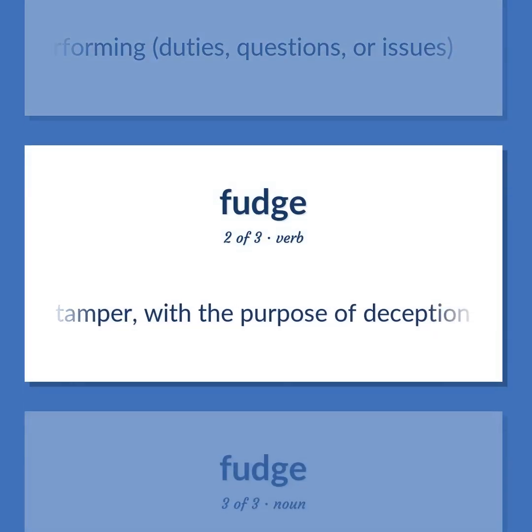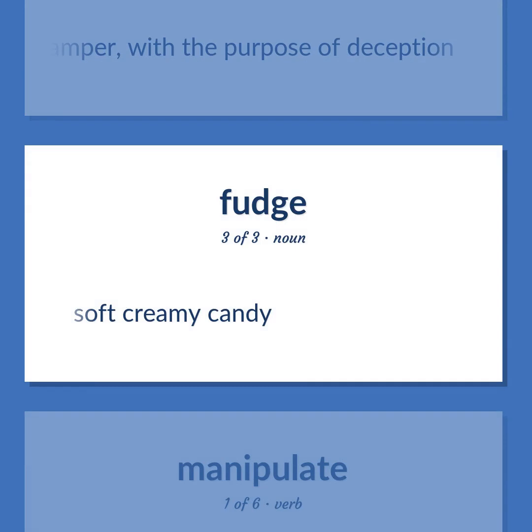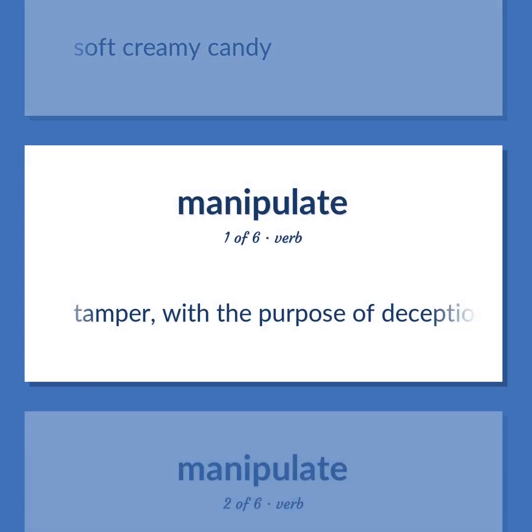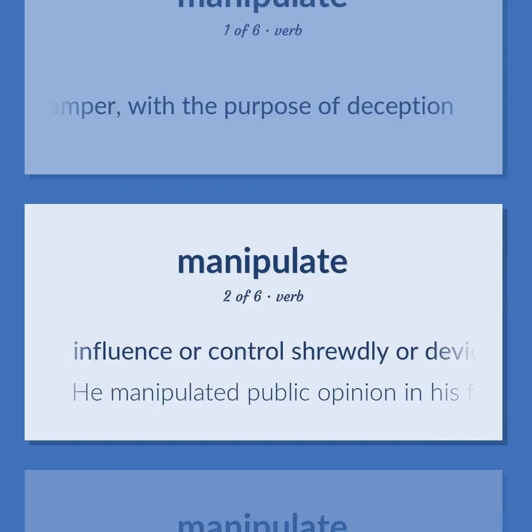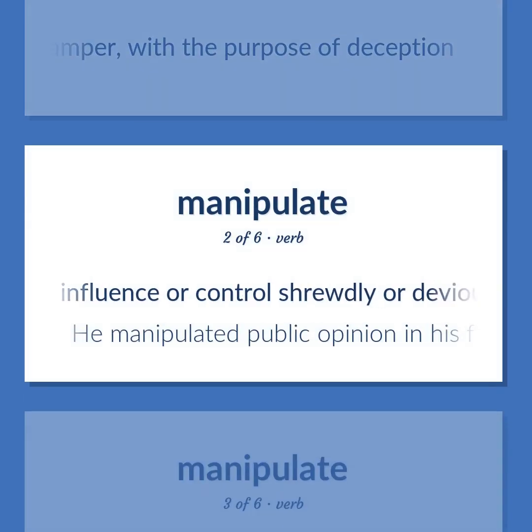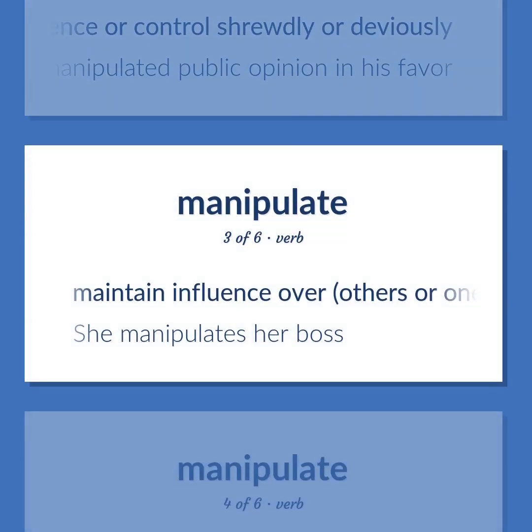Tamper, with the purpose of deception. Soft creamy candy. Tamper, with the purpose of deception. Influence or control shrewdly or deviously. He manipulated public opinion in his favor. Maintain influence over others or oneself, skillfully, usually to one's advantage. She manipulates her boss.